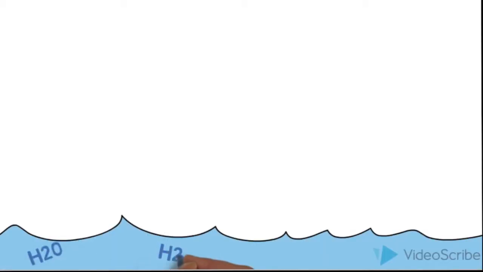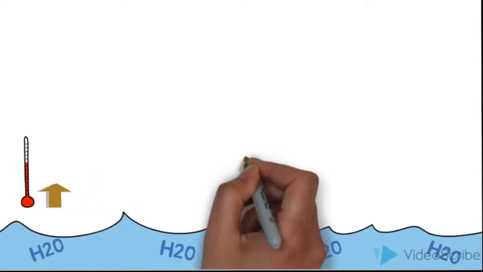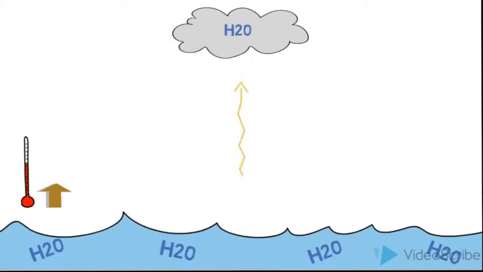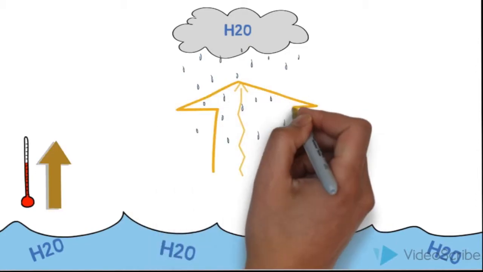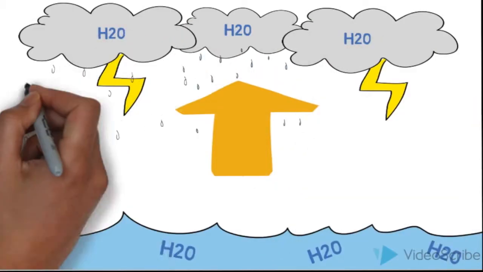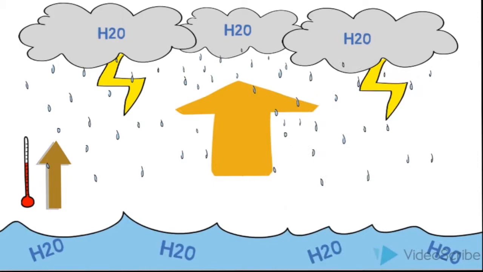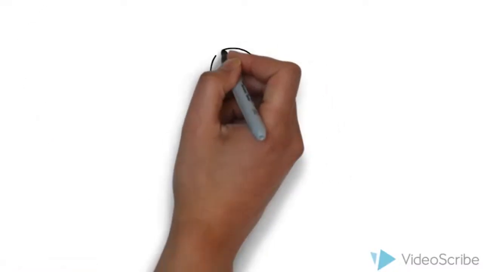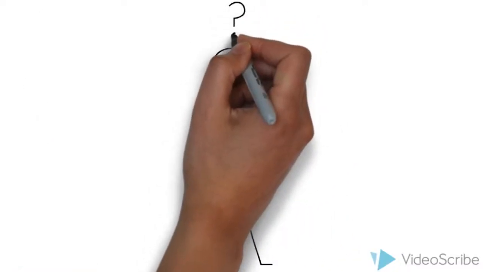Another effect is that it causes stronger and more abundant rainfall. As temperature increases, more water evaporates into our atmosphere in the form of water vapor, which is also a greenhouse gas. These eventually form into clouds. As more hot and humid water vapor rises to form clouds, they eventually cool and condense as rainfall, but due to the vast amount of water vapor that has evaporated, vast amounts of water will also be falling, causing strong rains. At this point, the problem we need to ask ourselves becomes obvious.